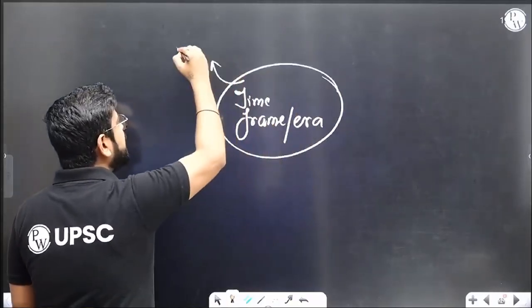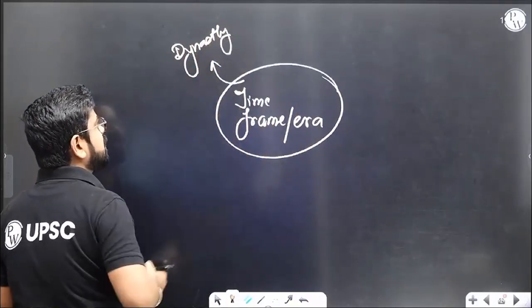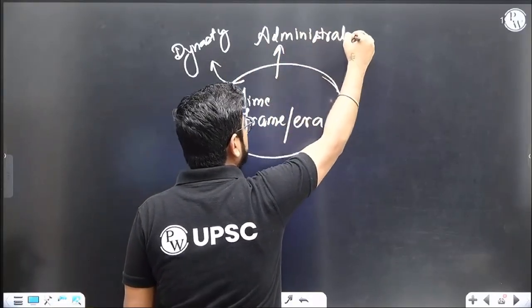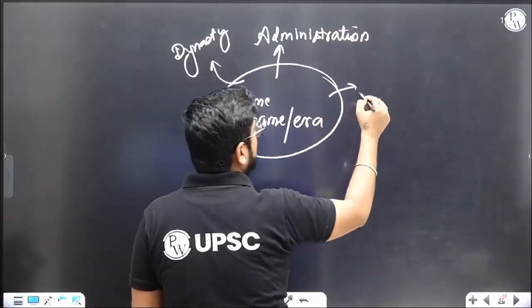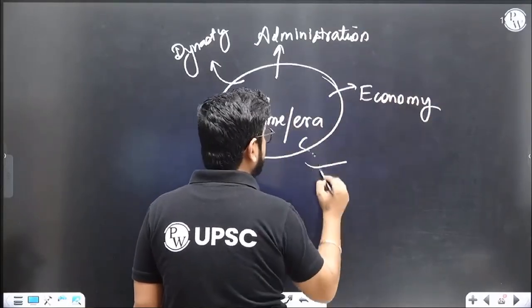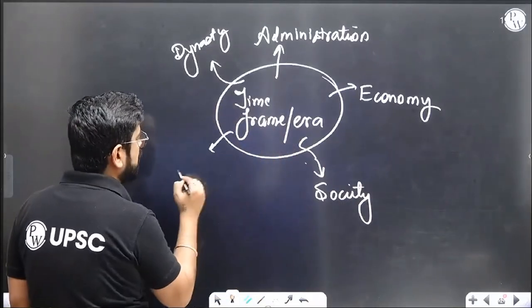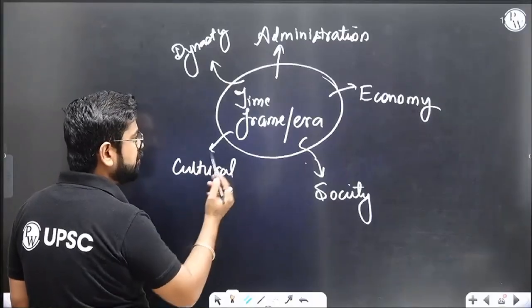So in a particular time frame, or in a particular era, the first thing we talk about is dynasty, the political story. Second, we'll talk about administration. Third, we'll talk about economy. Fourth, I think I've already told this, is society. And fifth is cultural contribution. If you know all these elements for all the time frames, you are done.